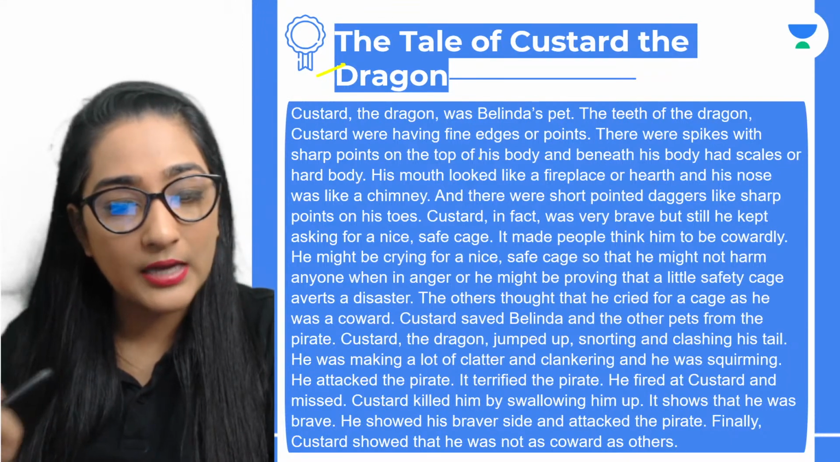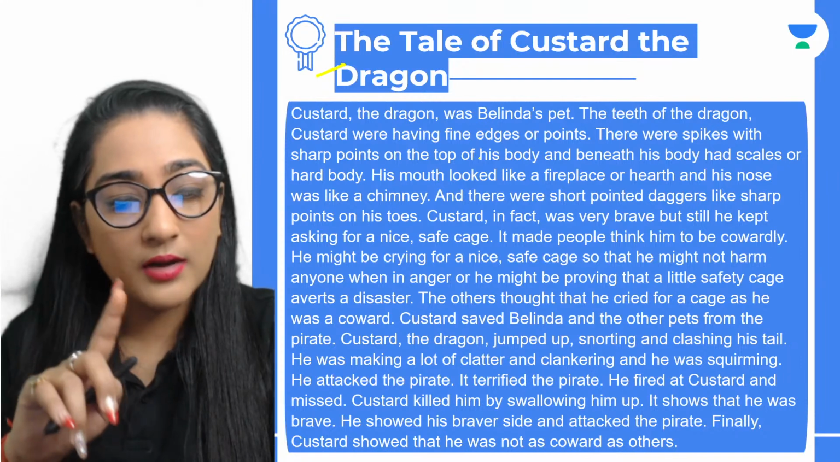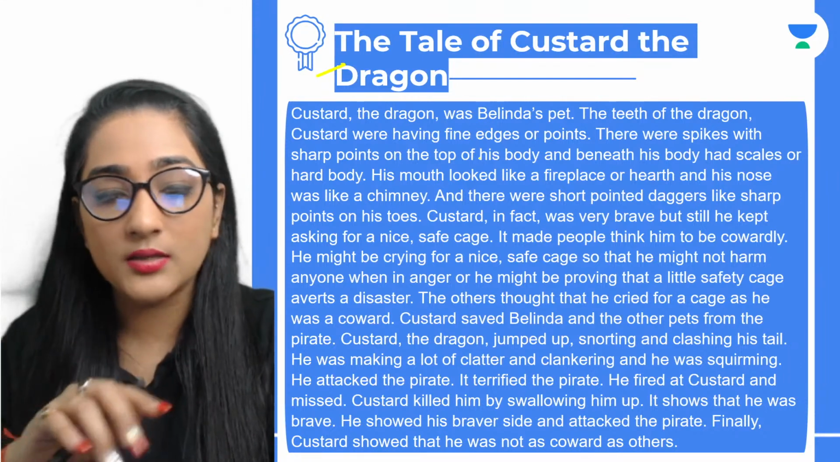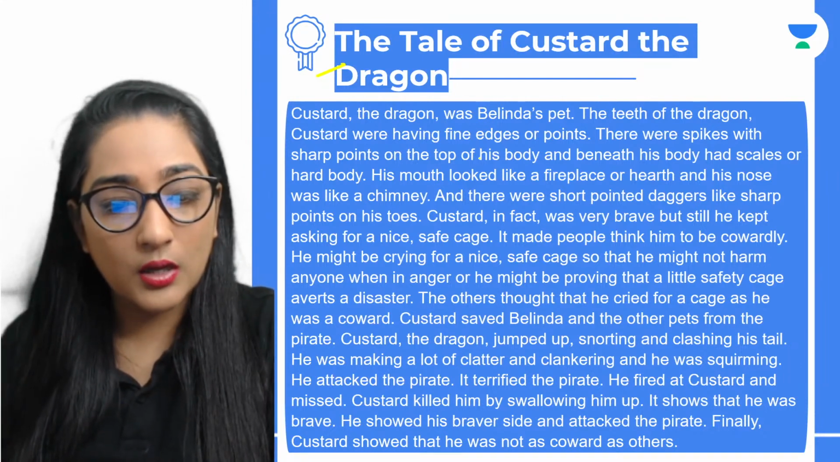Ink is black cat. Very good. Blink is grey mouse. Grey the spelling. Mustard is yellow dog and custard is dragon. Absolutely. Okay. Here we are.